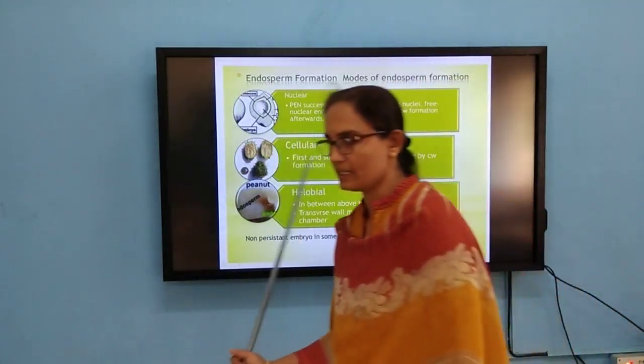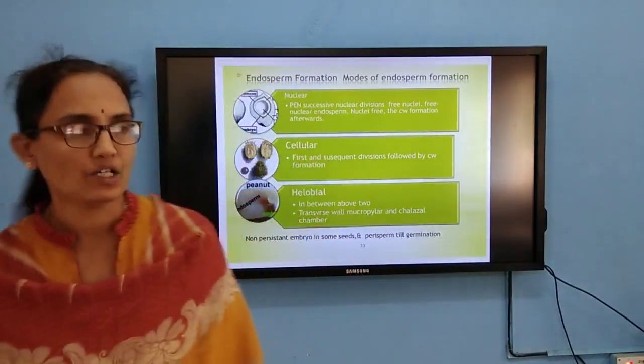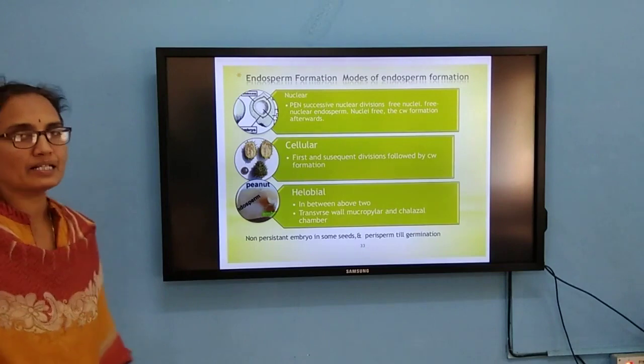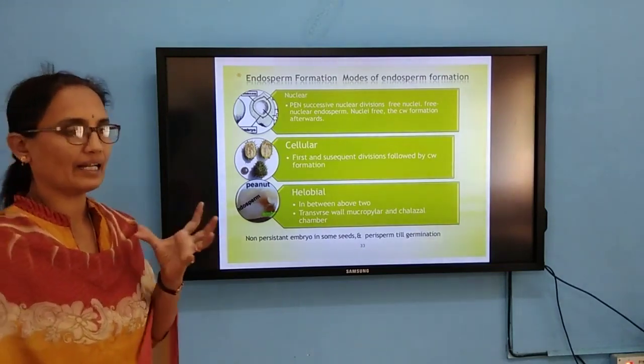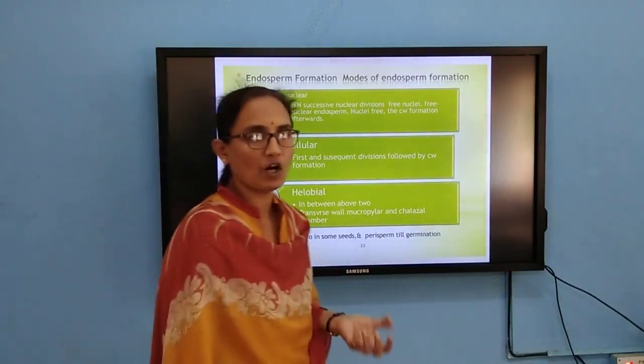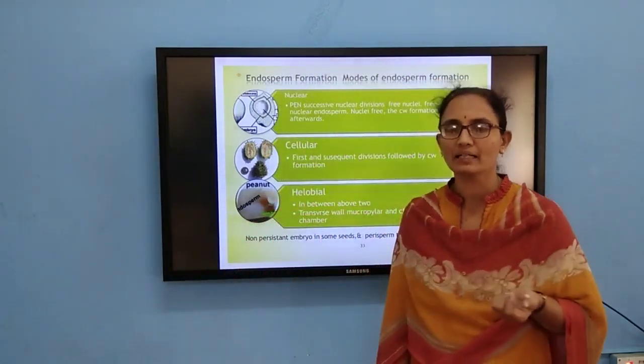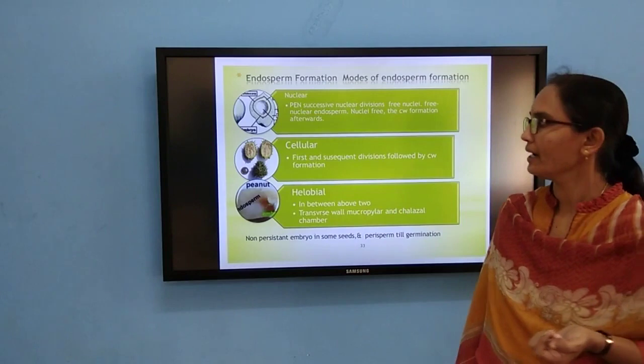Here examples of the three types of endosperm have been given. In coconut, the white kernel is nothing but the cellular endosperm. The coconut water we drink is nothing but the free nuclear endosperm.